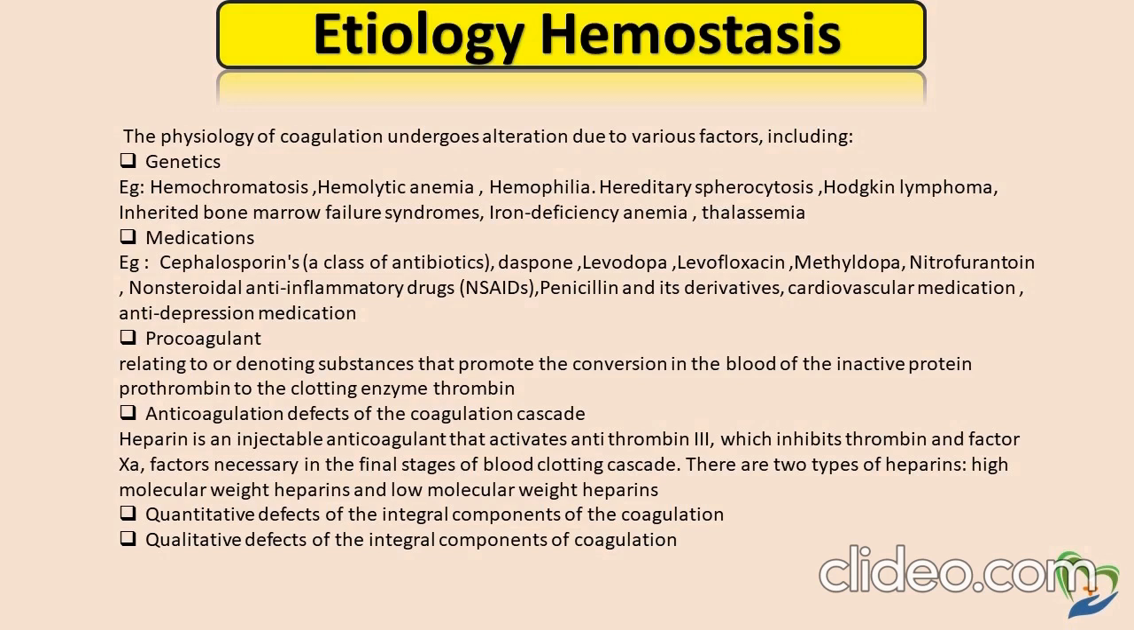Anticoagulation defects on the coagulation cascade. Heparin is an injectable anticoagulant that activates antithrombin III, which inhibits thrombin and factor Xa, a factor necessary in the final stage of the blood clotting cascade. There are two types of heparins: high molecular weight heparins and low molecular weight heparins. Quantitative defects of the integral components of coagulation. Qualitative defects of the integral components of coagulation.